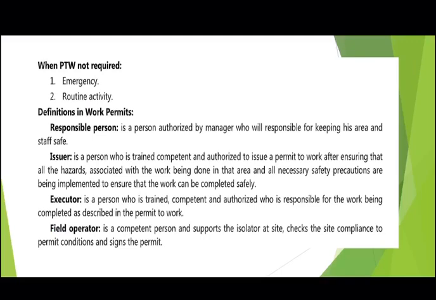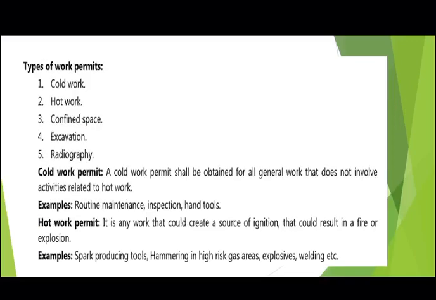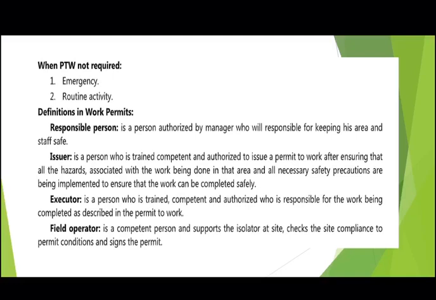Next is a field operator. Field operator is a competent person who supports the isolator at site, checks the site compliance to permit conditions, and signs the permit. Okay, so these are the different persons responsible in case of work permit.